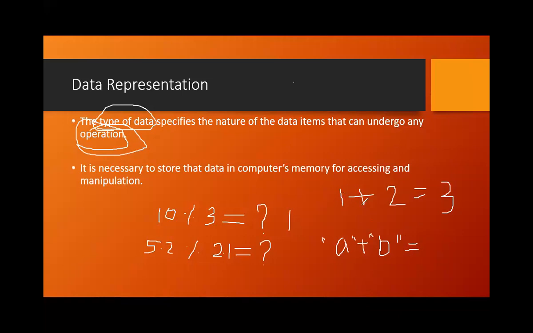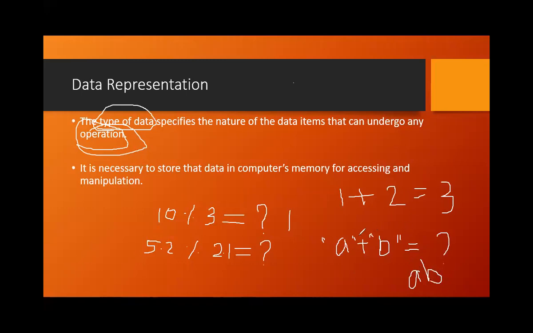When the operation here is addition, that is the plus, and the data is integer, like 1 plus 1, then it produces the sum. But if the data is a string or a character, what would it produce? Definitely it cannot add A and B, it cannot add the ASCII value of A and the ASCII value of B. Instead, it will be concatenating those two strings. So the answer would be AB.